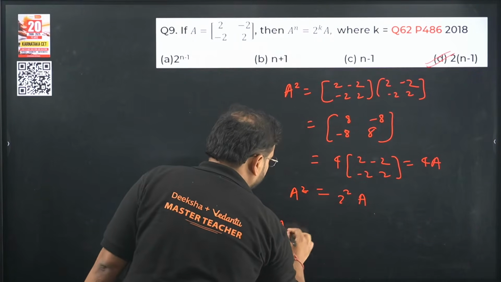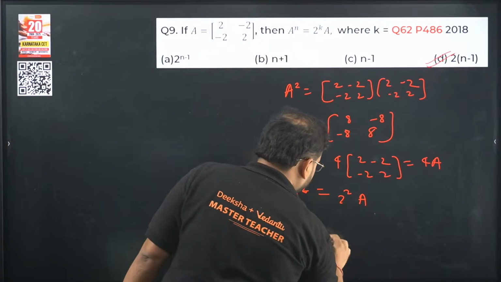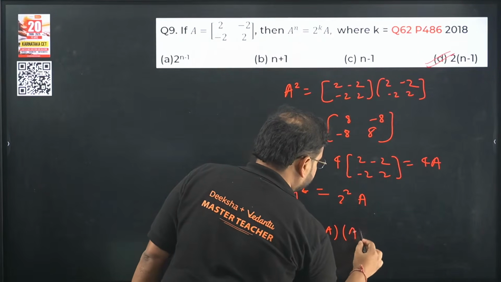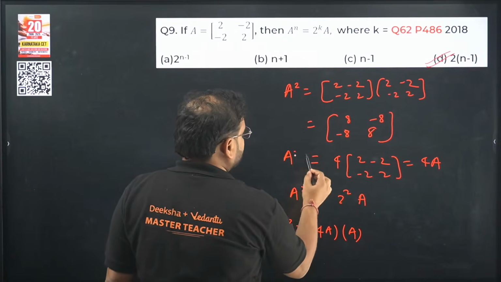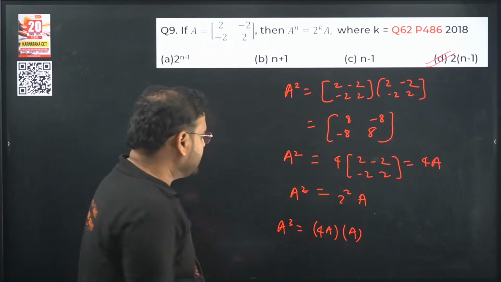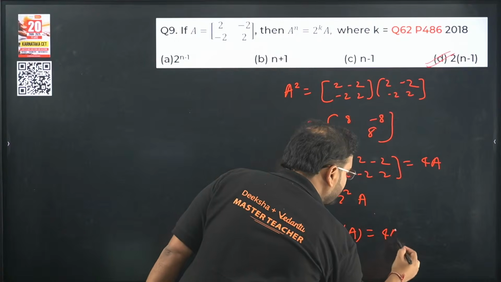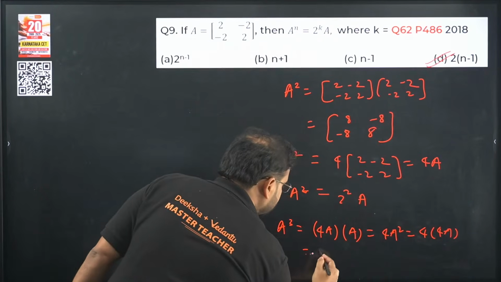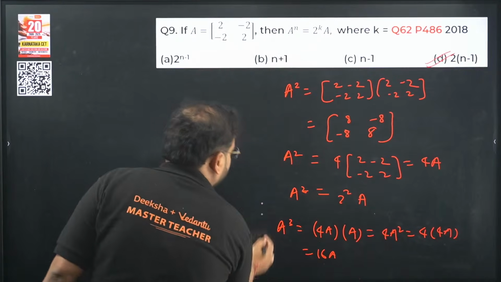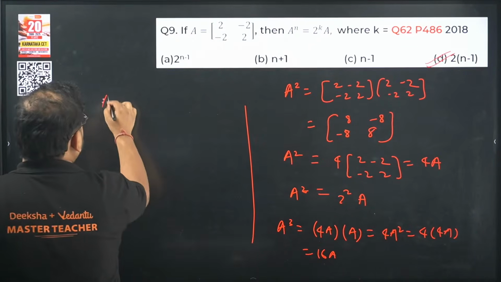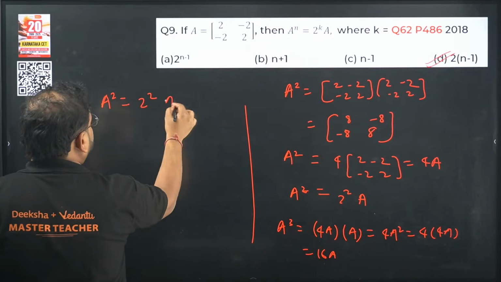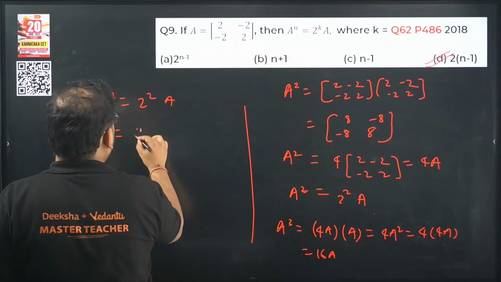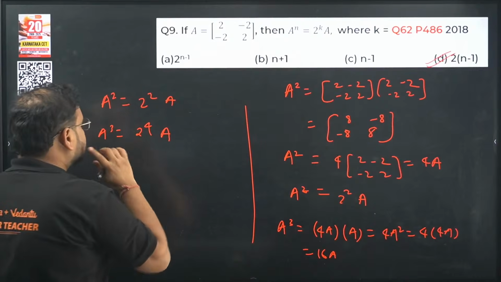What about A cube then? A cube will become 4 of A into A. 4 times A is A square, so A square into A will be your A cube. This becomes 4 A square again, so you'll have 4 into 4A. The answer is 16A. Now check carefully. Here A square is coming as 2 to the power 2 times A, but A cube is coming as 2 to the power 4 times A.